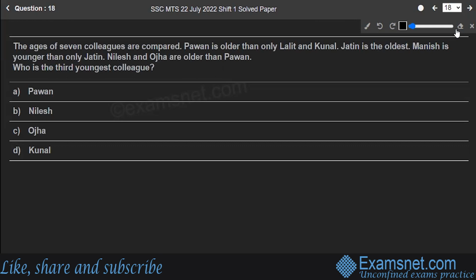Very first thing, it says Jatin is the oldest one, right? So that means Jatin will come over here. Jatin is here because he's the oldest one. Then it also says Manish is younger than Jatin. This one is number 1 and this is number 2, right? So that means here is Manish. Then it says Pawan is older than only Lalit and Kunal.